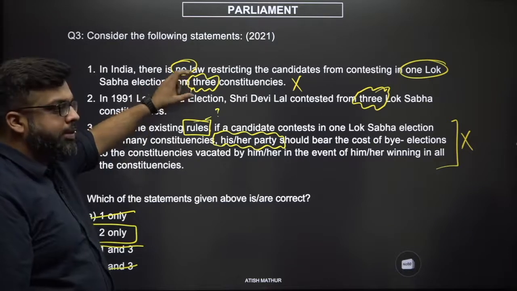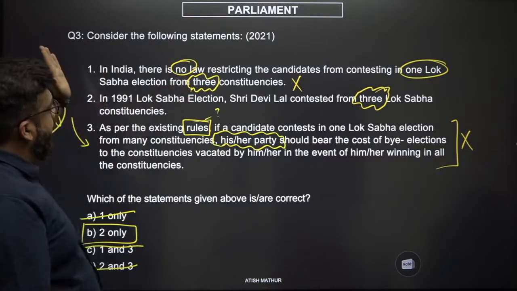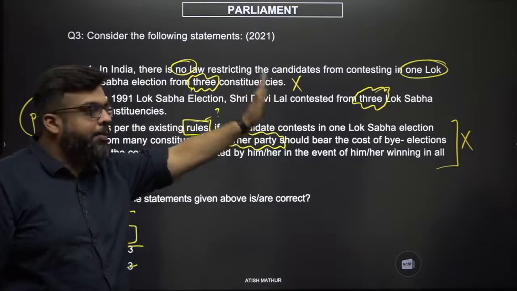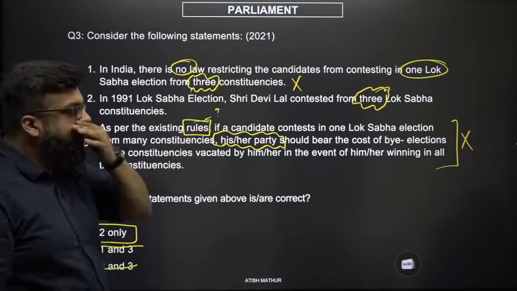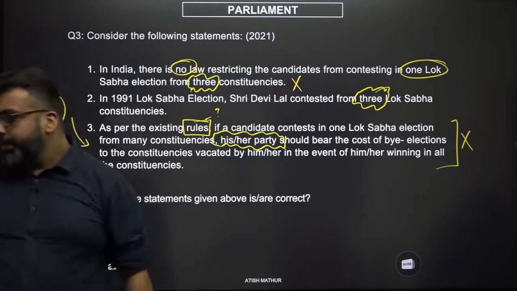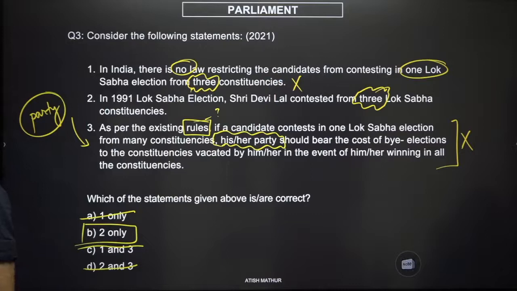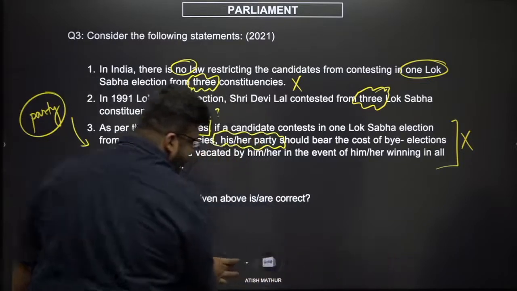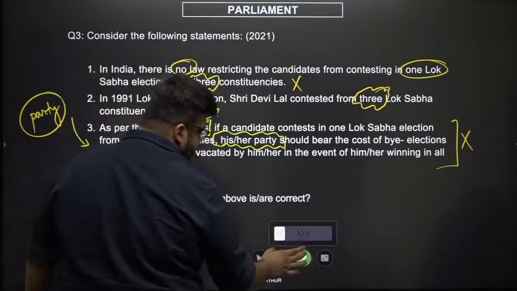What you are left with is this, which means if you just read both the statements together, up until a certain point you could contest from 3, but after a certain point you can only contest from 2. So the second option is correct. This particular gentleman had contested from 3 constituencies, and therefore the answer in this particular question becomes your B, which is 2 only. So this is your answer.